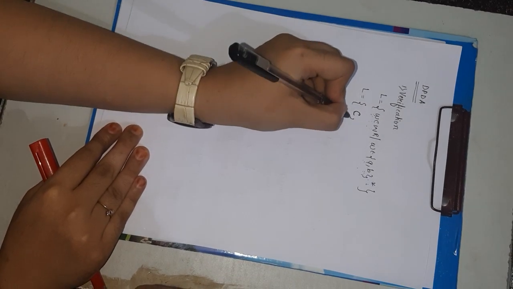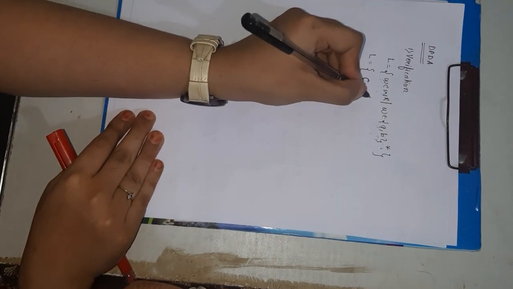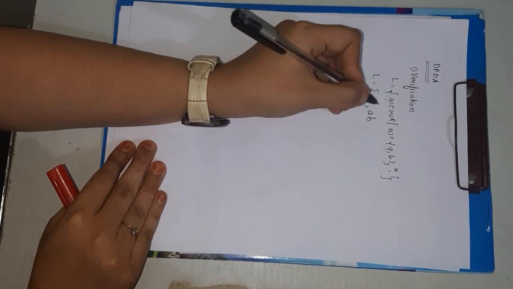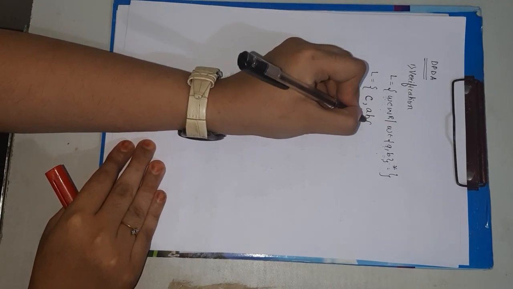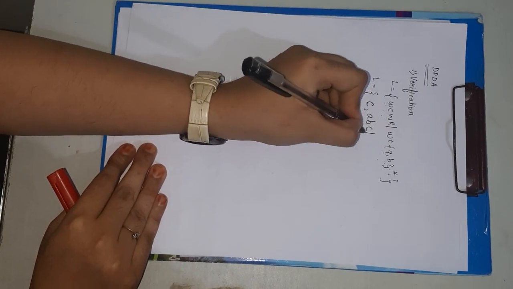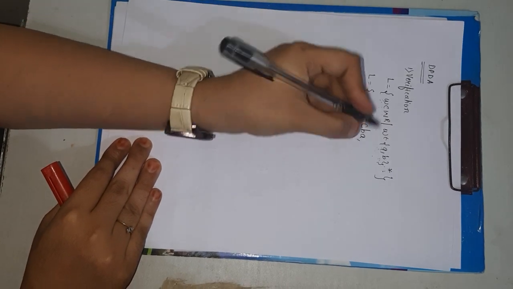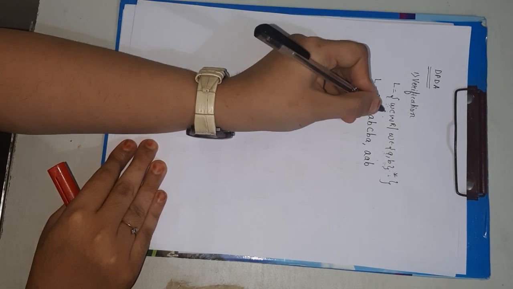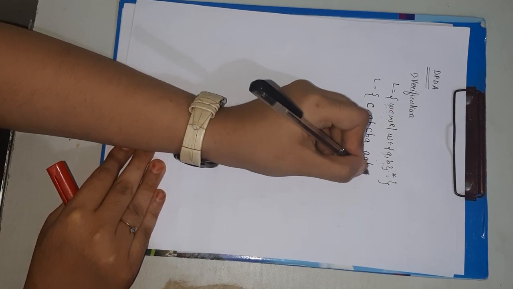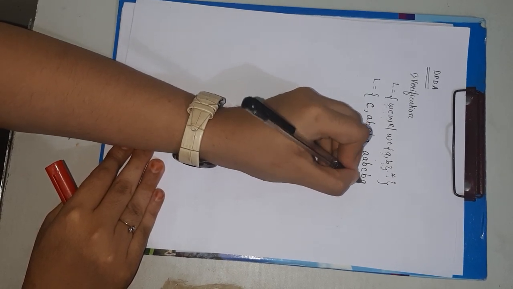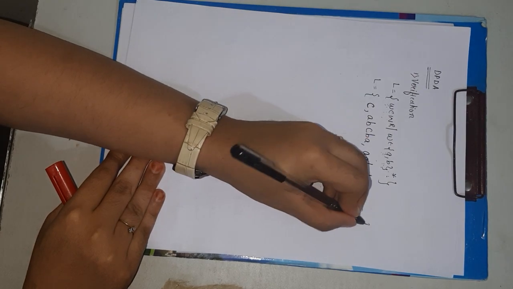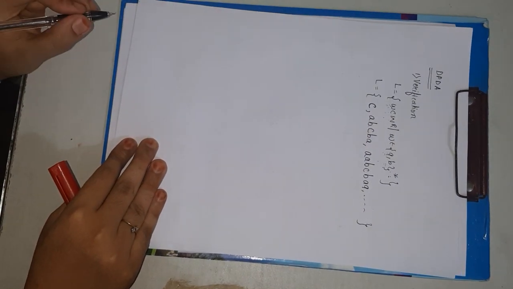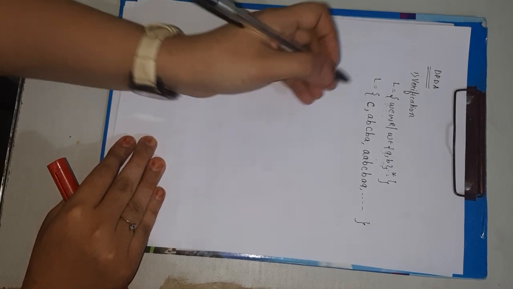Next, if I am taking ab, then ab, c, the reverse of ab will be ba. Again next, ab, separator, reverse of ab is ba, and so on. We can create n number of strings.